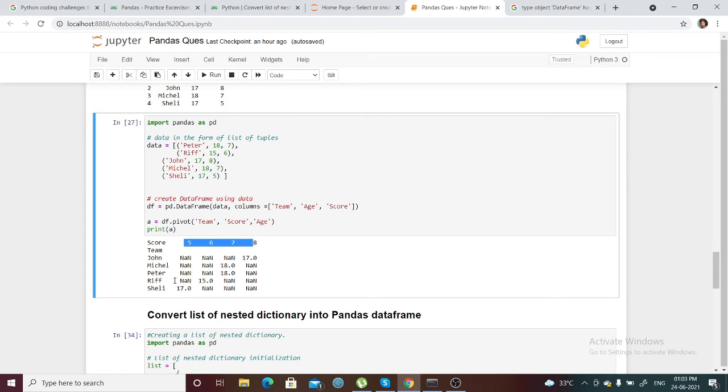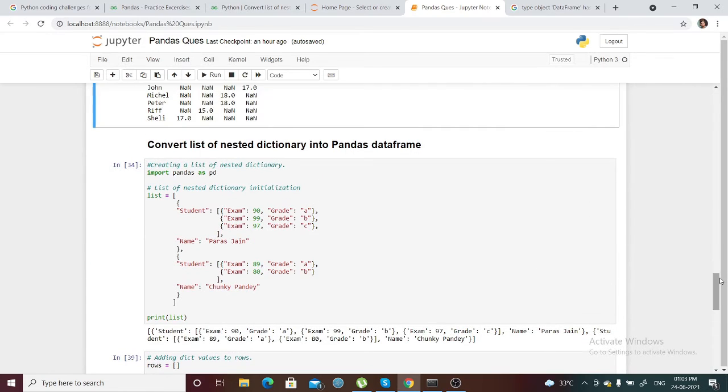All the indexes, and whatever the table values will be considered as your age. So age will be 18, 17, like whatever Peter has, 18, so team Peter would be 18. And what are the scores? 18 for Peter, 7. So in the 7 score part, this is how it manipulates in the pivot.